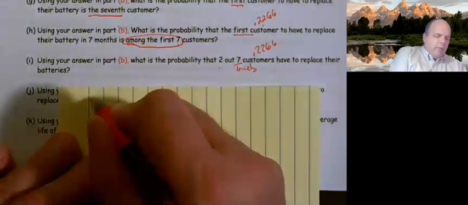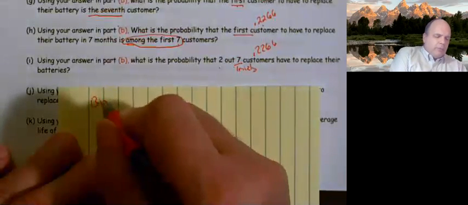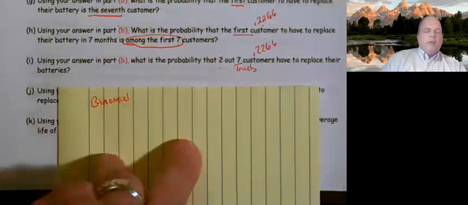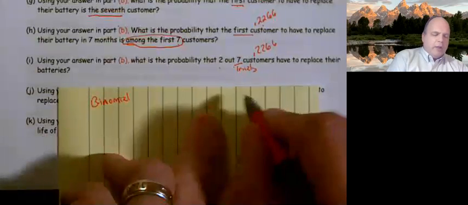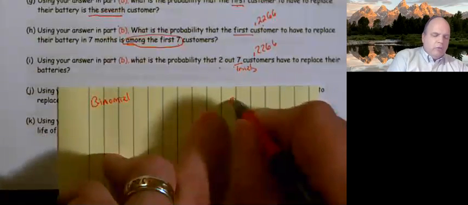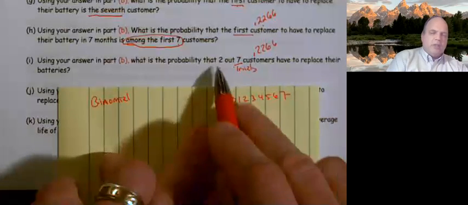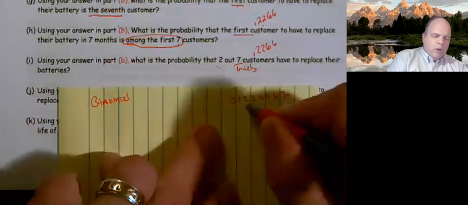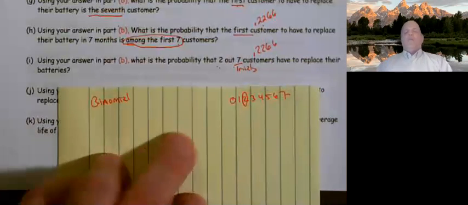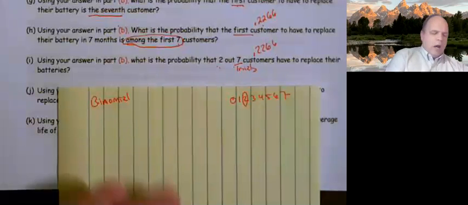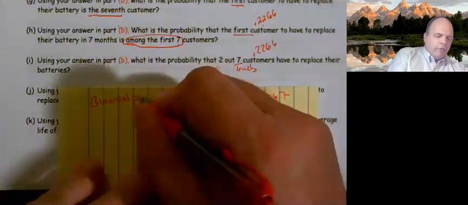The fact that I have a specific number of trials makes me think binomial. Whenever I have a binomial, I make a number line. I always do. 0, 1, 2, 3, 4, 5, 6, 7. Probability that 2, I'm only circling one value. Because I'm only circling one value, I believe this to be a PDF.